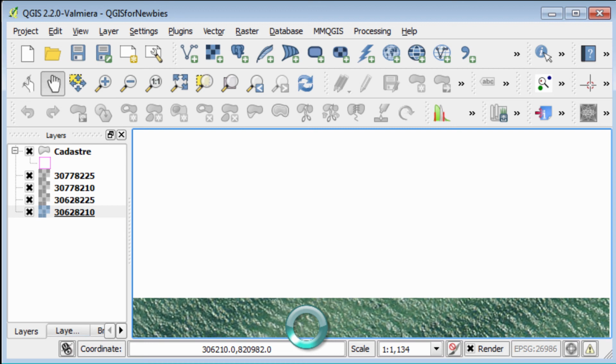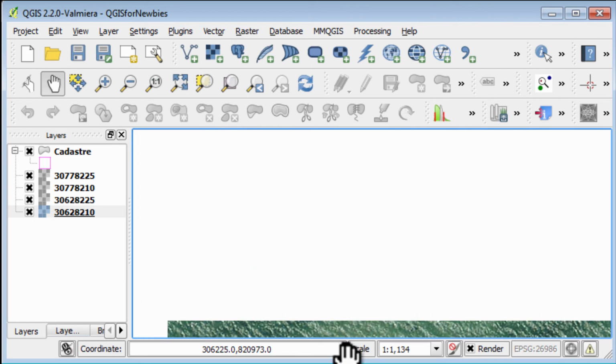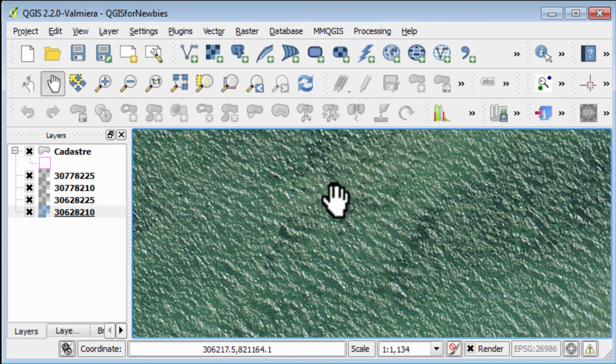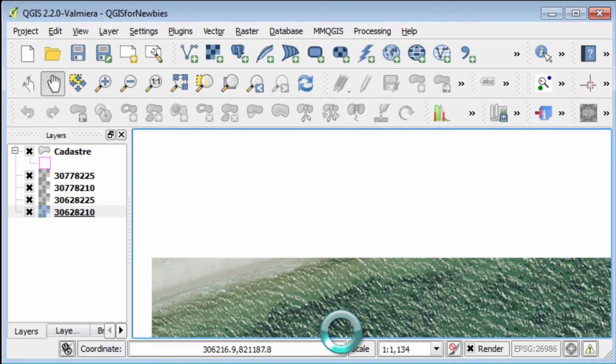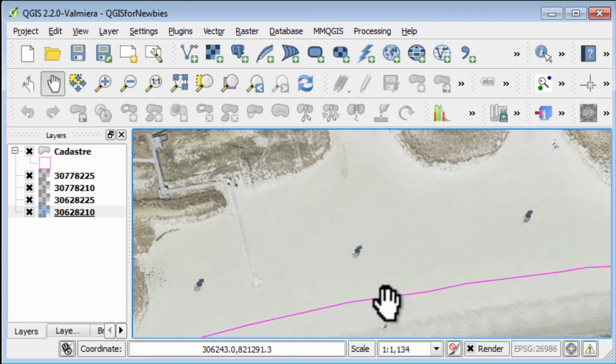And if I click on that, it should zoom in and we can see a lovely view of the ocean. And now we can see the beach. And my goodness, that looks like lifeguard stands on the beach by the looks of it.